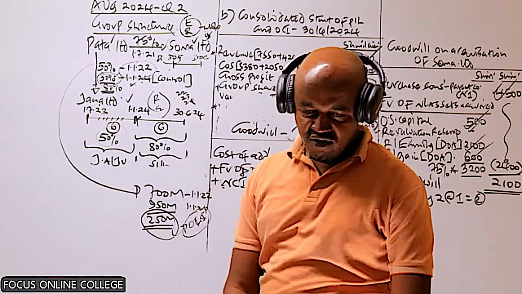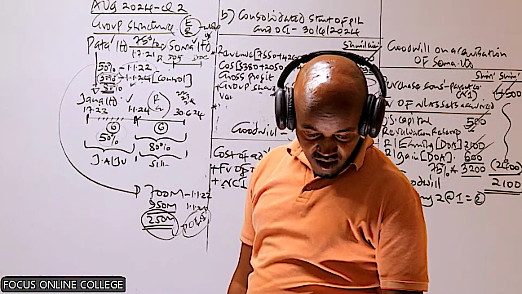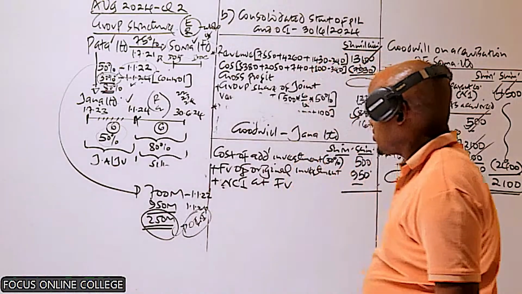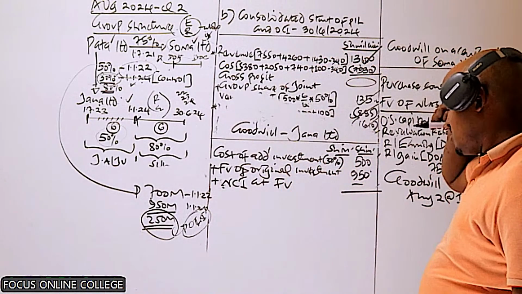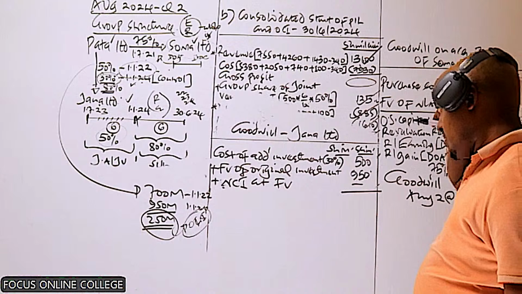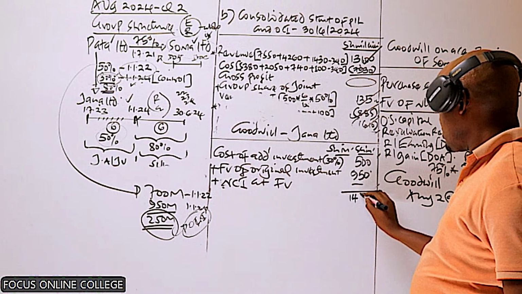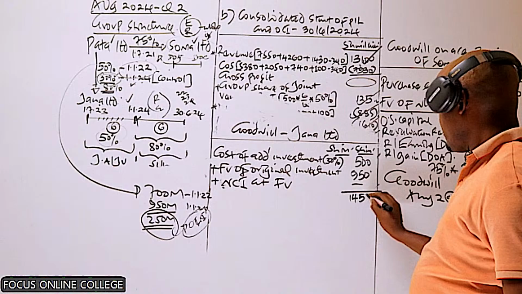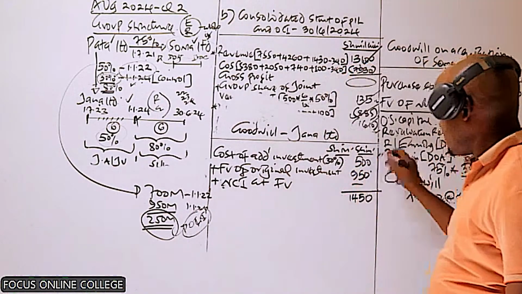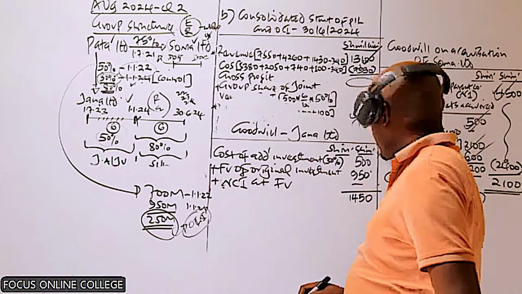what? OCI. So that will not be affecting this one. Can we first of all get the total here? This will give us a total of 1450. After adding those two values, are you getting 1450?